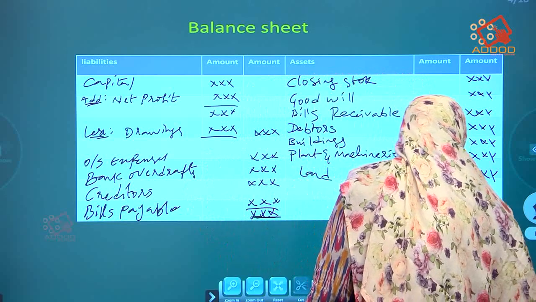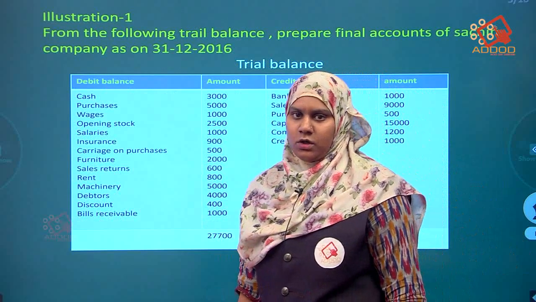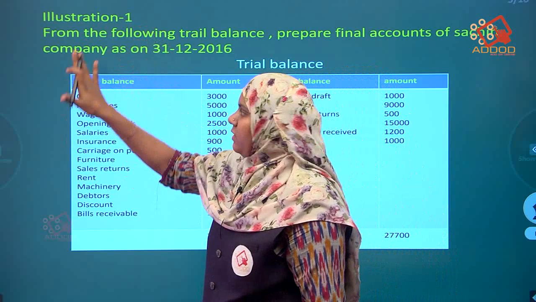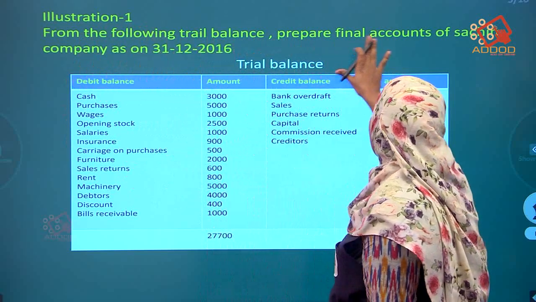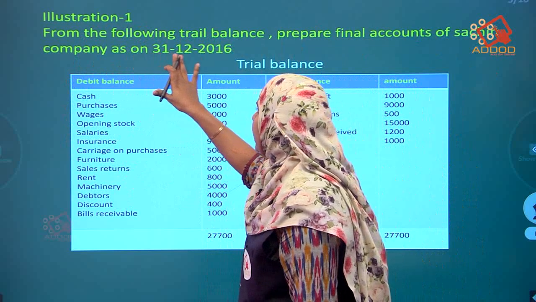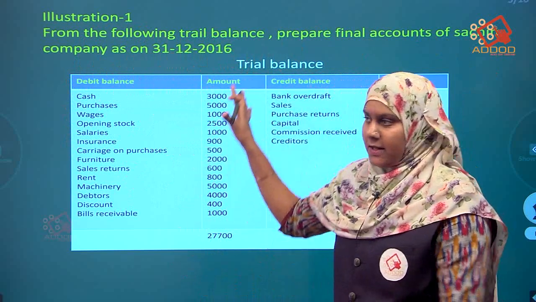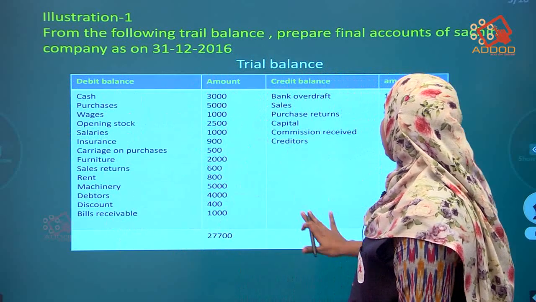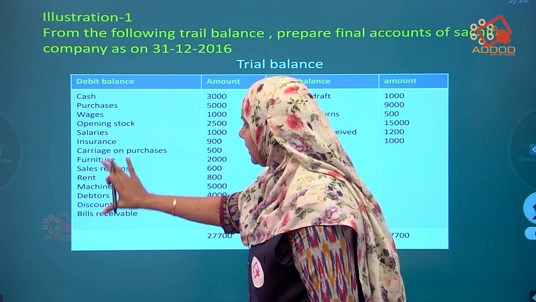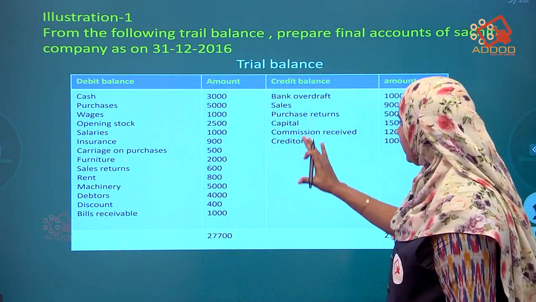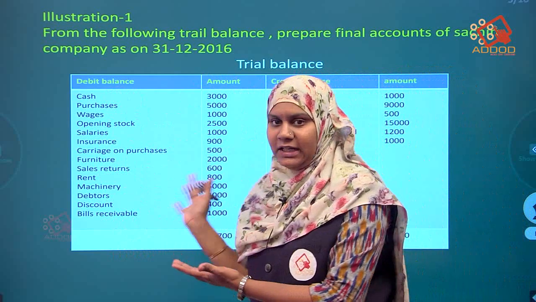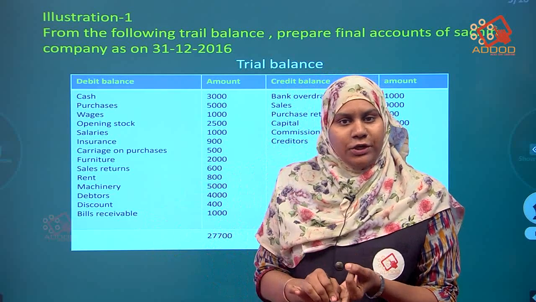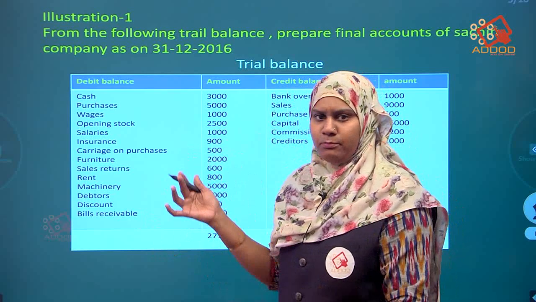So now let's start doing the solution. Illustration, not solution, illustration sum. This is illustration 1. From the following trial balance, prepare final accounts of Sachin Company as on 31st December 2016. The question is going to come to you like this. Debit balance, amount, credit balance, amount. All the items and all the amounts are given. Now we have to find out from these which are going to the trading account, which to the P&L, which to the balance sheet. Let us point it out.